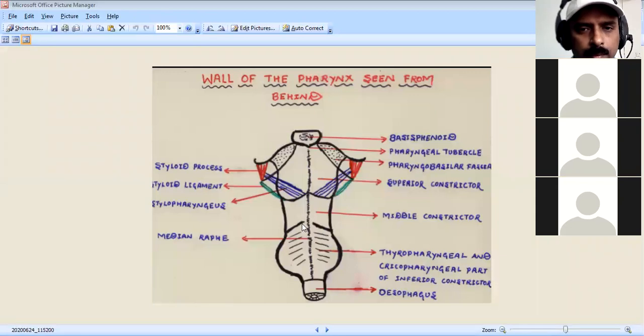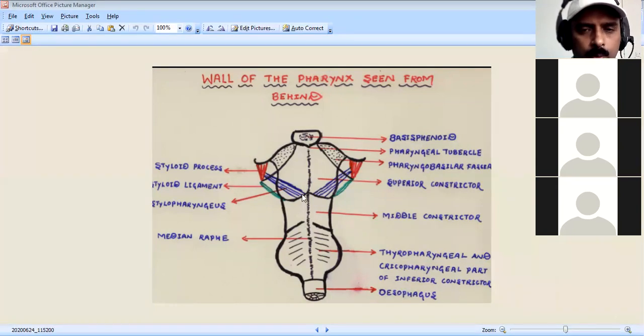Going to the lymphatic drainage of the pharynx, the lymph from the pharynx drains into the retropharyngeal and deep cervical groups of lymph nodes. The retropharyngeal group of lymph nodes drains directly into the deep cervical lymph nodes.